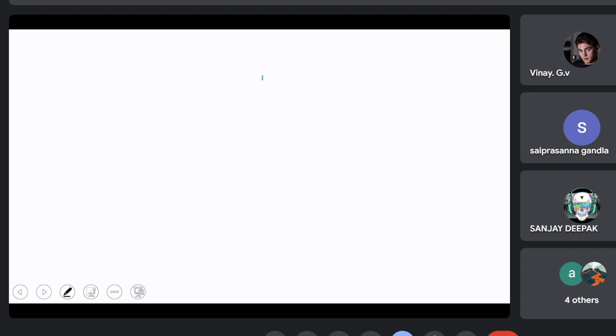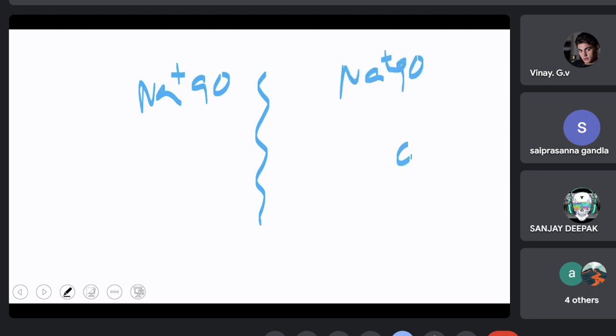So let me explain this. Let us say 90 sodium, 90 sodium, 90 chloride ions, 90 chloride ions. Is it in equilibrium or not? It is in equilibrium. So in equilibrium there are certain rules that we can see.